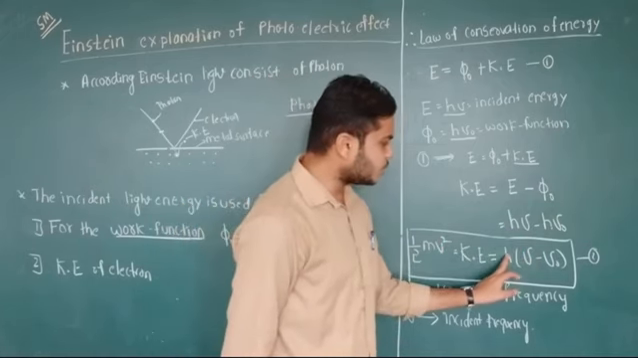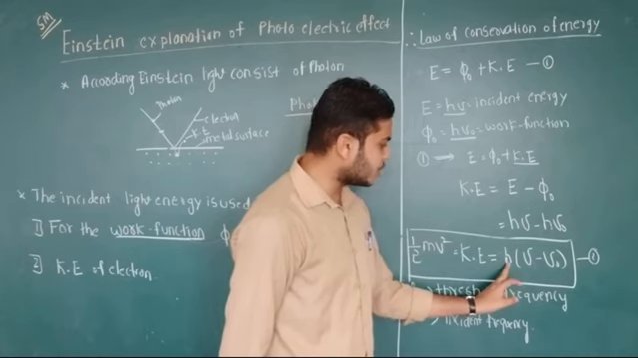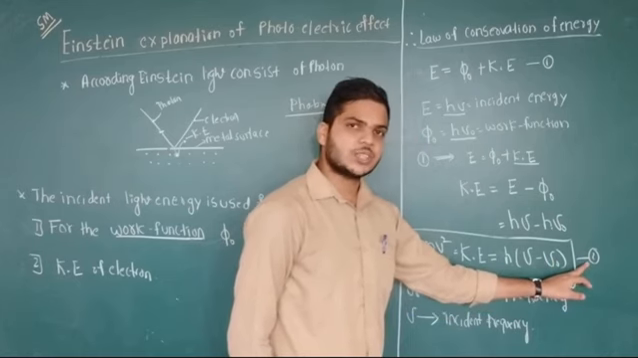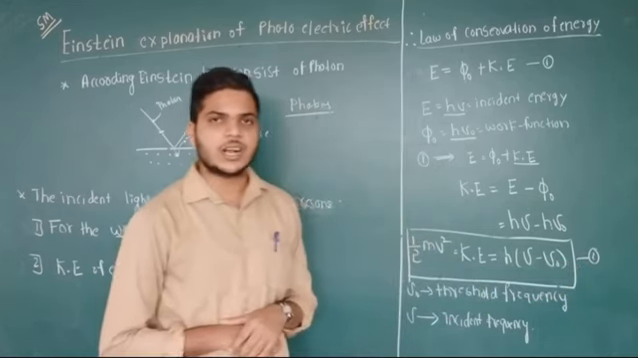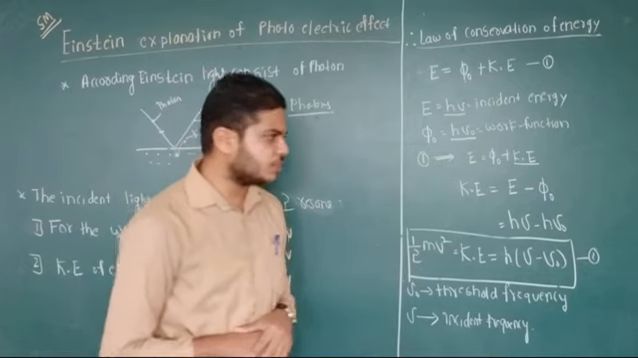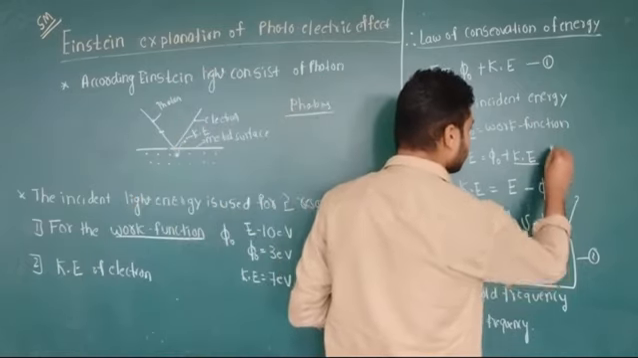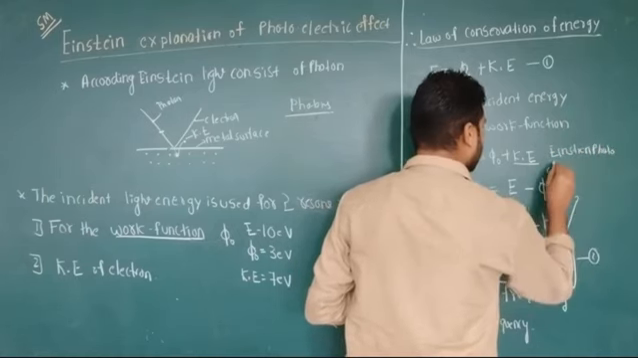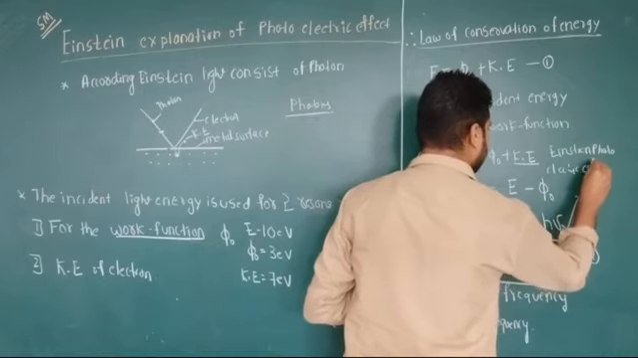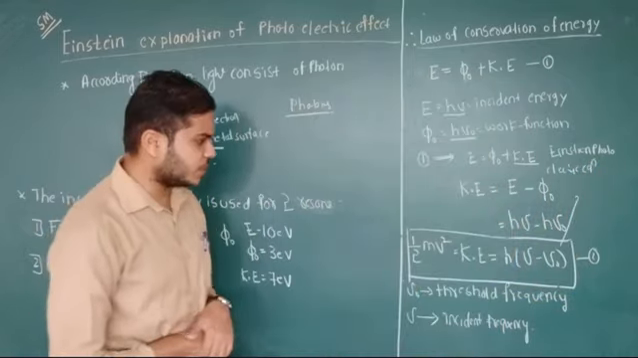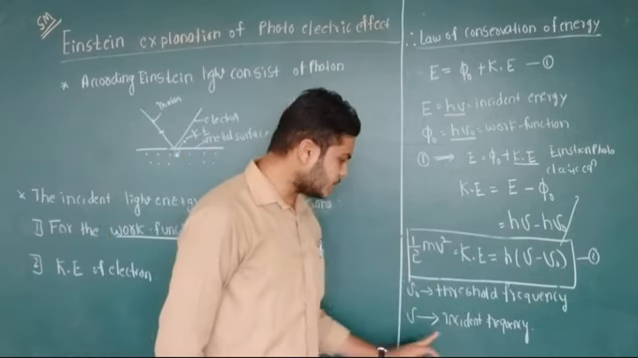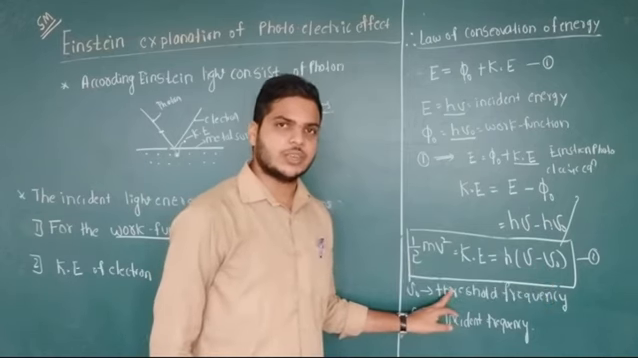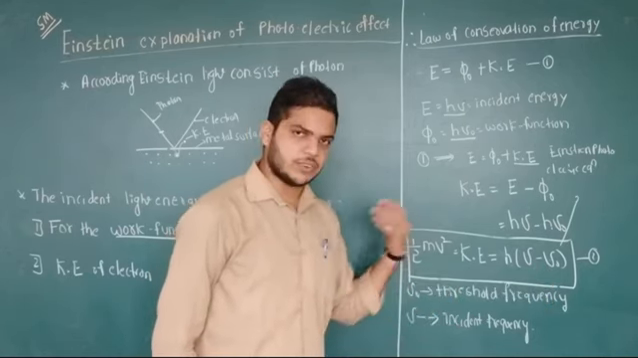If I take h common, kinetic energy is equal to h in the bracket nu minus nu naught. This is equation number 2. This equation number 2 is called the Einstein photoelectric equation. Therefore, it is very important. This is the Einstein photoelectric equation. What is nu? Nu is the incident frequency. What is nu naught? It is the threshold frequency. This is the Einstein equation.